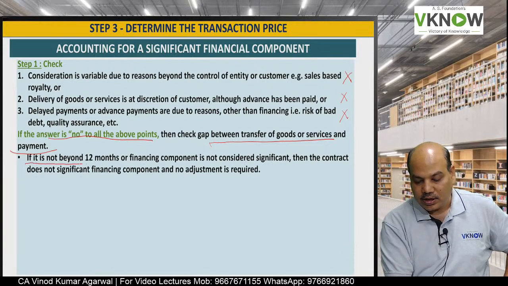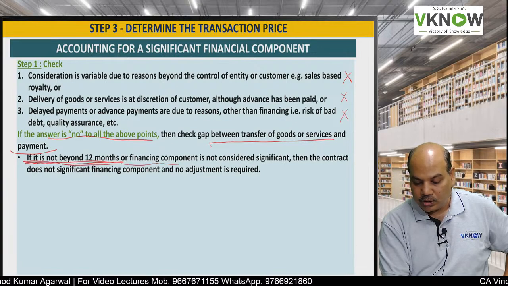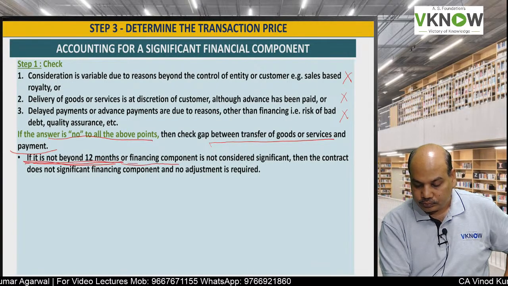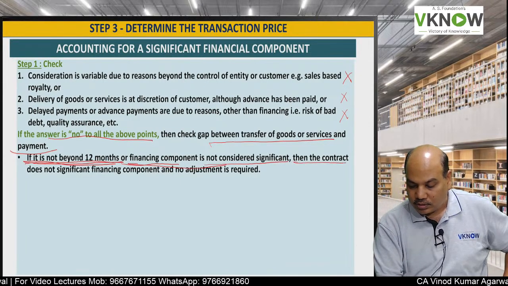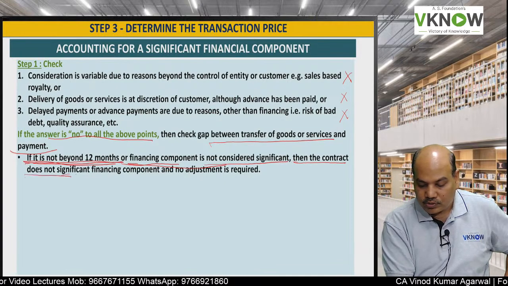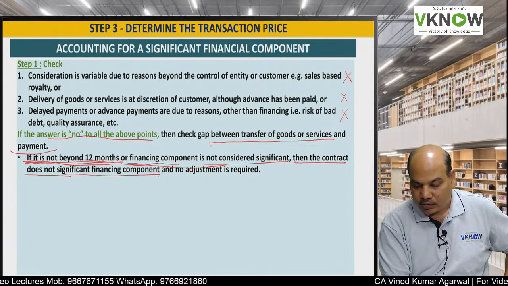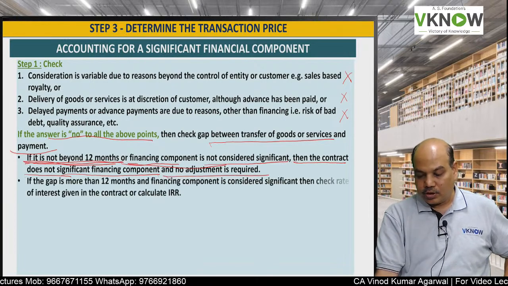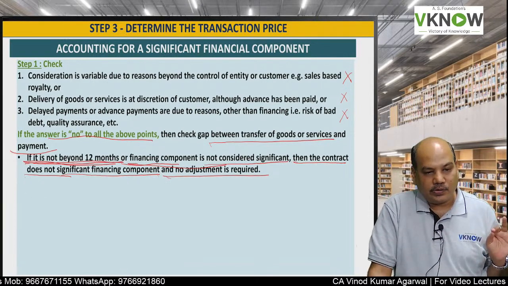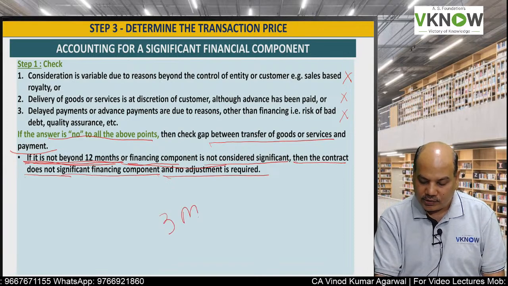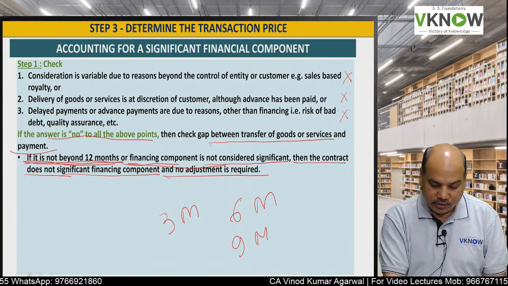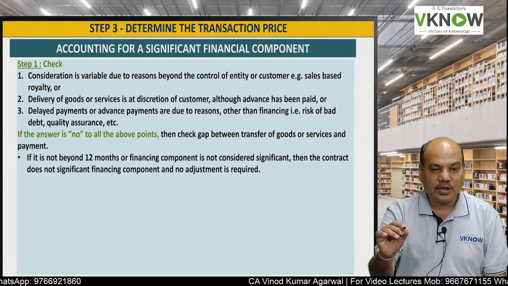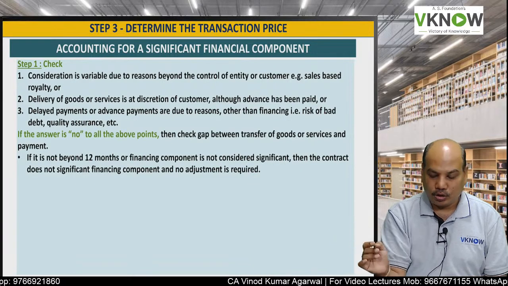Now to keep the standard simple, they have said, if the gap is not more than 12 months, or the financing component is not considered significant, then the contract does not have a significant financing component and no adjustment is required. If the gap is less than 12 months, suppose only 3 months credit is given, 6 months, or 9 months, then you can treat it as no significant financing component.